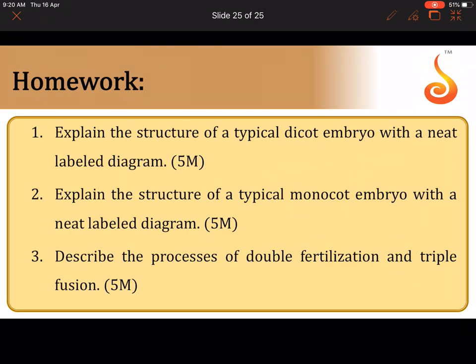Only 3 questions for homework today. Structure of dicot embryo with a labeled diagram, you have to explain. Structure of monocot embryo with a labeled diagram, and you have to describe in detail the process of double fertilization, starting from how the synergids are pierced by the pollen tube, the male gametes are released, one of them reaches the egg nucleus, one of them reaches the polar nuclei. So you have to write about both syngamy and triple fusion.